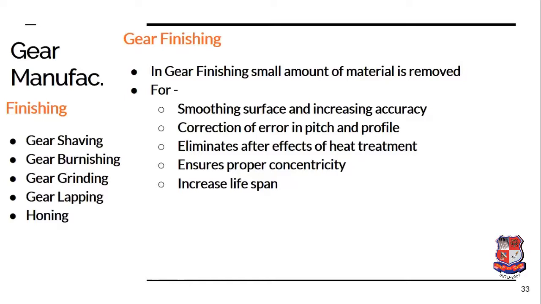Honing is similar to the grinding operation, but it gives a more smooth and accurate surface. Where noiseless and very smooth operation is required, only then honing is done, otherwise it is a very costly process. Generally lapping, grinding and shaving are preferred. Burnishing requires a large amount of force, and the process is also not as accurate as grinding, shaving and lapping. So generally these three are preferred as manufacturing processes.